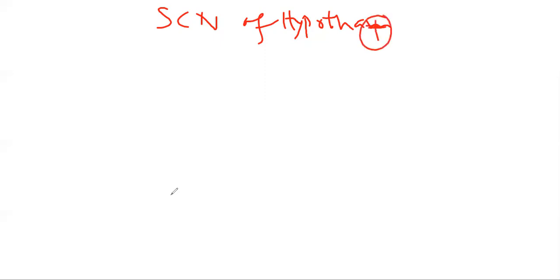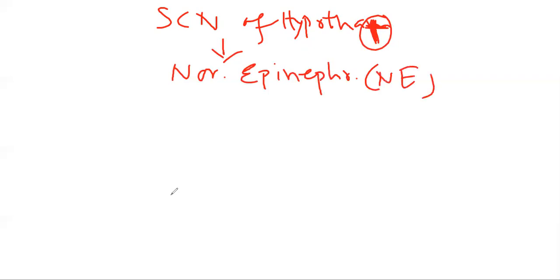Then it will traverse to the postganglionic sympathetic nerve fiber, and it will release which neurotransmitter or hormone? This is norepinephrine.